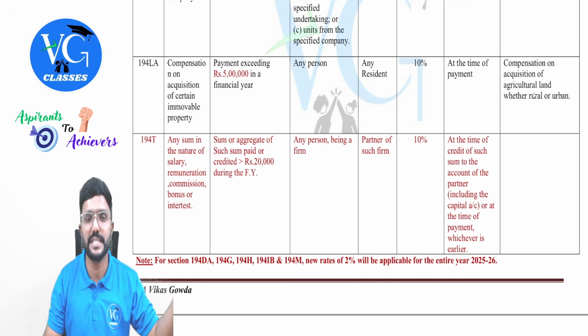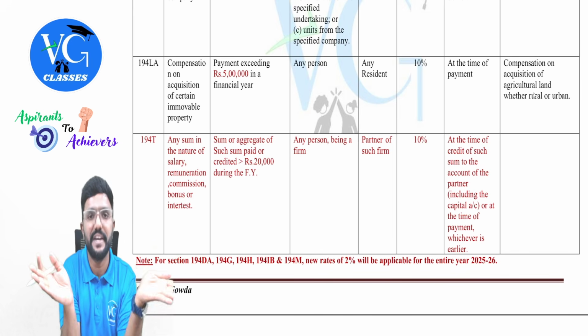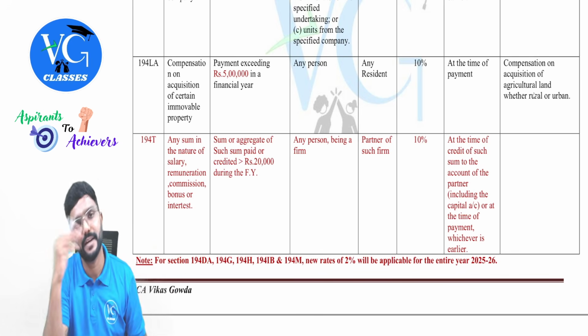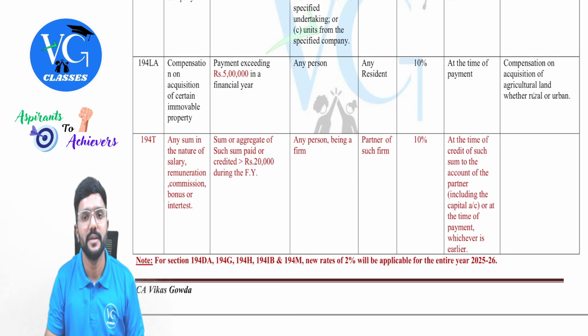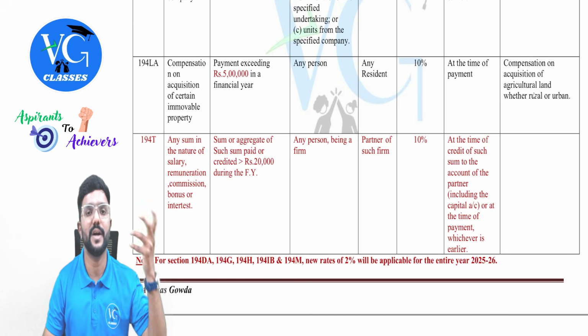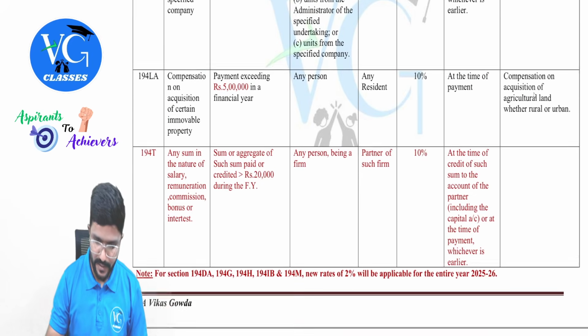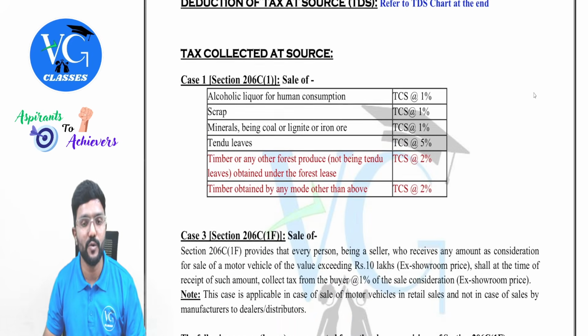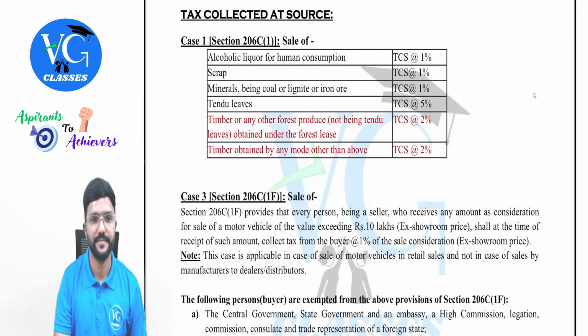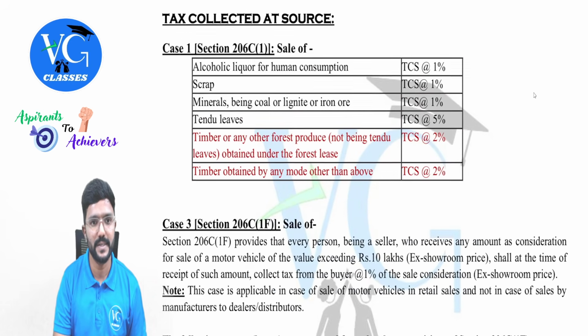It was already there in the last year, but in last year there were two different rates. For first 6 months old rate, for next 6 months the new rate. But now you guys are supposed to remember only the new rate and not the old rate. Yes. So this is the amendment with respect to TDS. Now let us move on to TCS, tax collected at source.